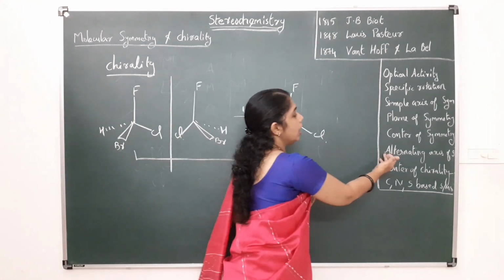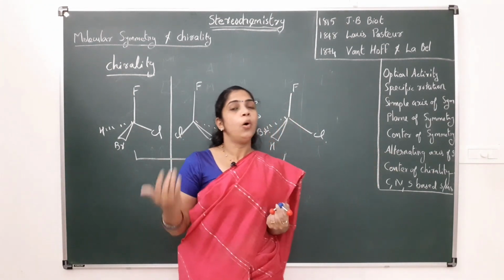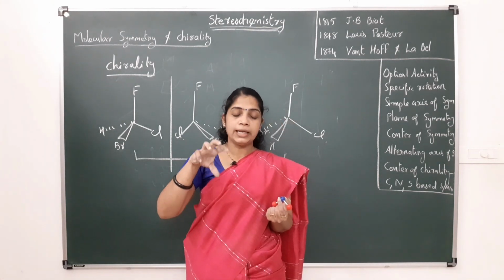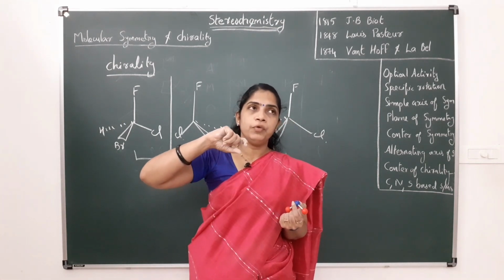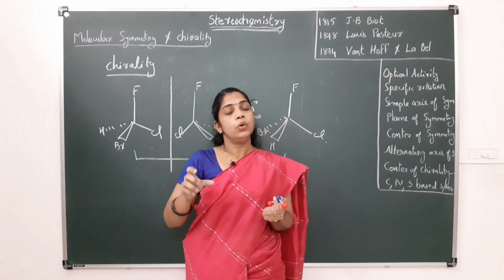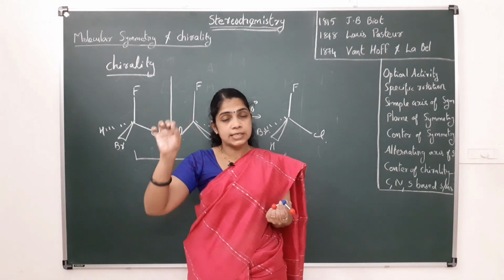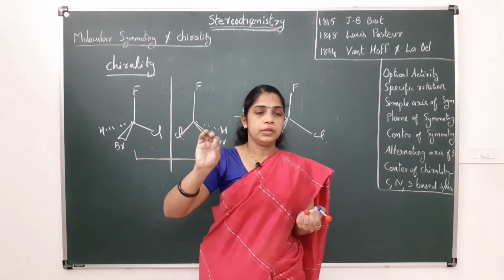And the next one is the alternating axis of symmetry. What do you mean by alternating axis of symmetry? In this case, we first rotate the molecule through 360 degrees divided by n.